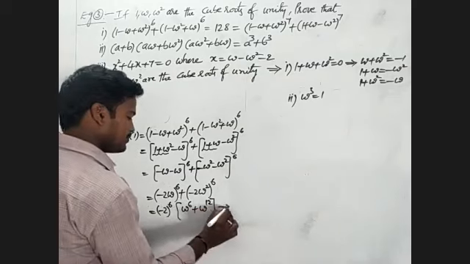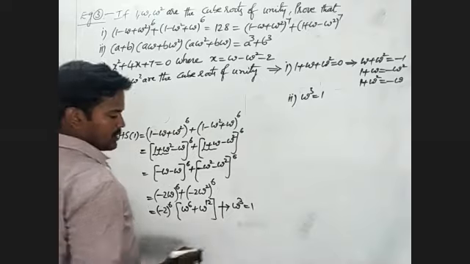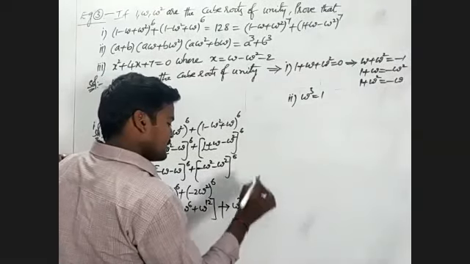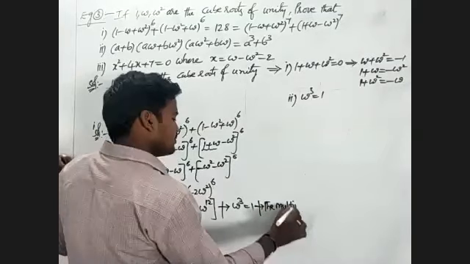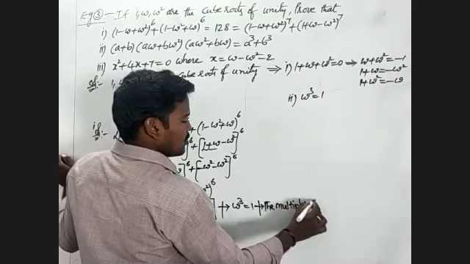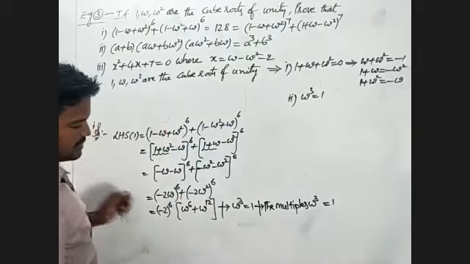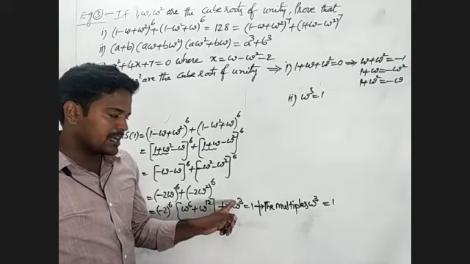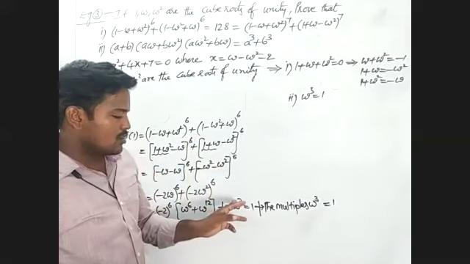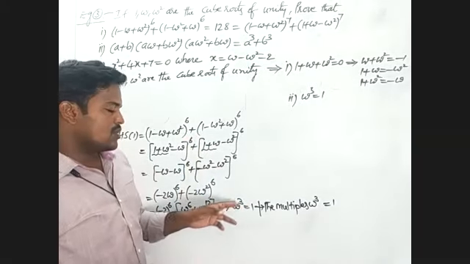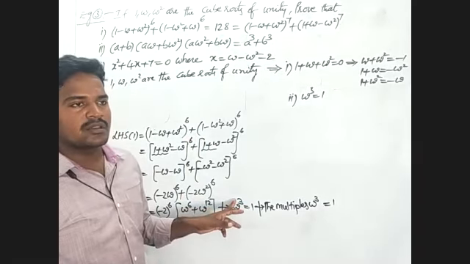We will observe omega cube is equal to 1, we know. The multiples of omega cube are also 1. That means omega power 3, multiples of 3: omega power 6 also 1, omega power 9 also 1, omega power 12 also 1, omega power 15 also 1.